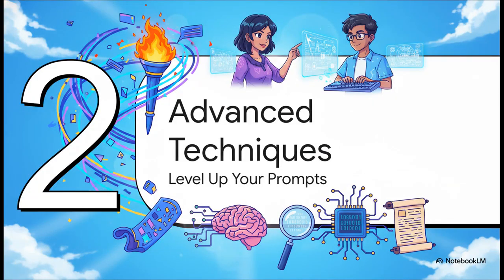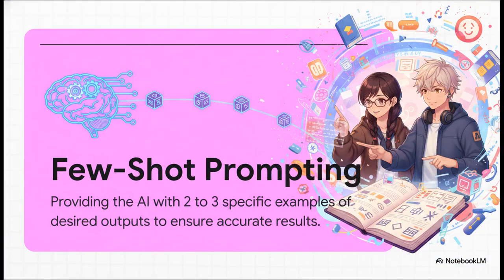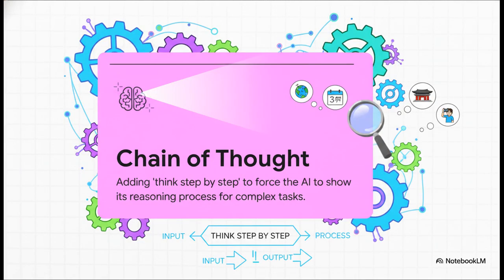Section 2. Advanced prompting techniques. Now that we have the basic recipe, it's time to turn up the heat. Our first advanced technique is few-shot prompting. Giving the AI instructions without any examples is called a zero-shot prompt. It works okay for basic stuff, but when we're dealing with culturally specific educational materials, we need serious nuance. Few-shot prompting means you provide the AI with 2 or 3 specific examples of what a correct output actually looks like right inside your prompt. Showing the AI a few examples is hands down the fastest way to align its output with your specific educational standards.